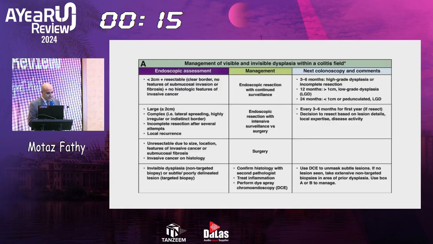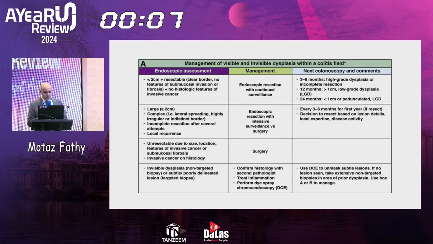So how can we manage it? Management of visible and invisible dysplasia with colitis. If the lesion is less than 2 centimeters and resectable, I mean it has a clear border, no features of submucosal invasion or fibrosis, plus there are no histological features of invasive cancer, it should be managed by endoscopic resection with continued surveillance.